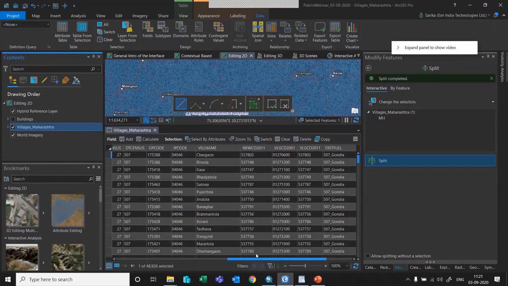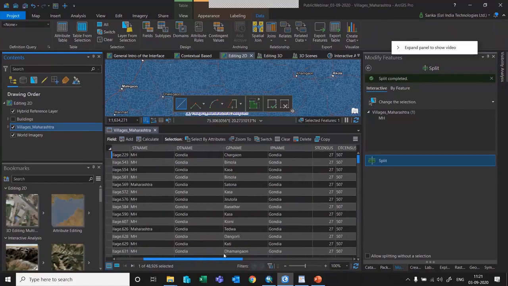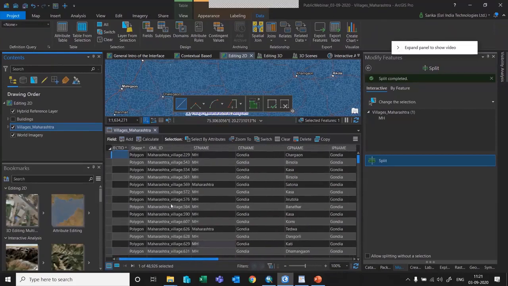There are some errors within this data set. I just want to correct them. If you see the state name over here, some of the fields are with the code MH, and some of the fields are with the full name Maharashtra. So I want to replace the field values MH with Maharashtra. So how to do that?